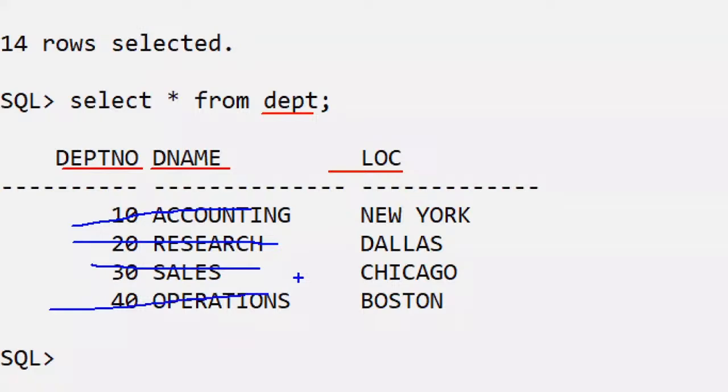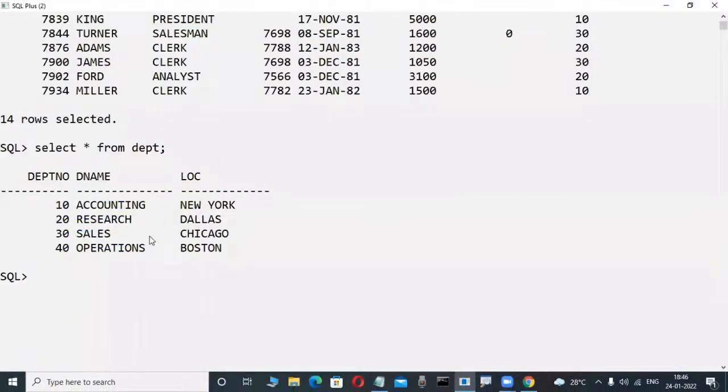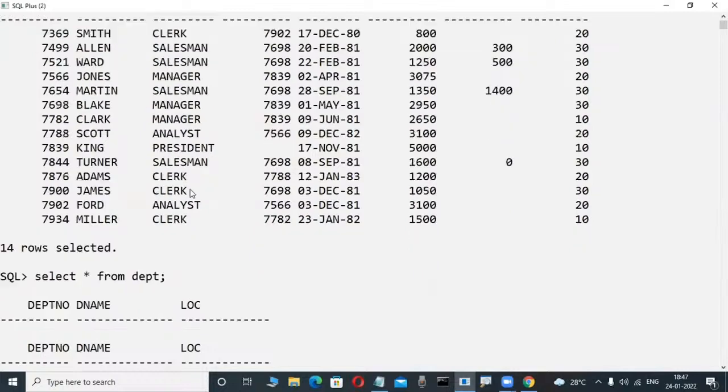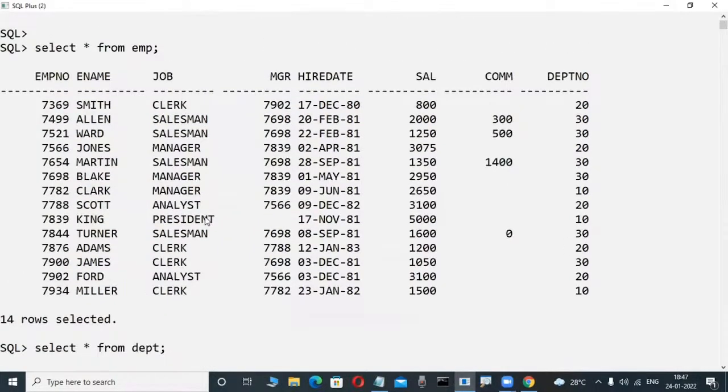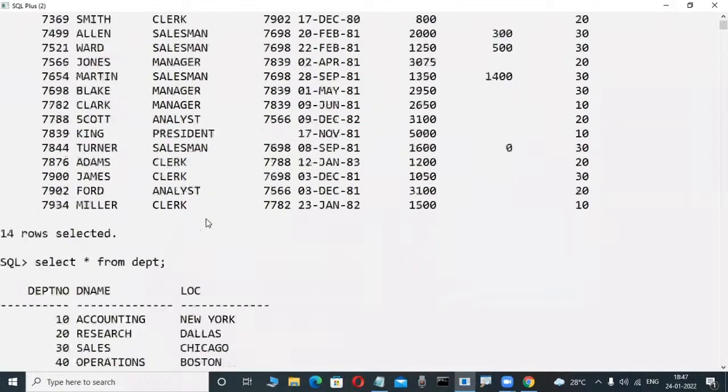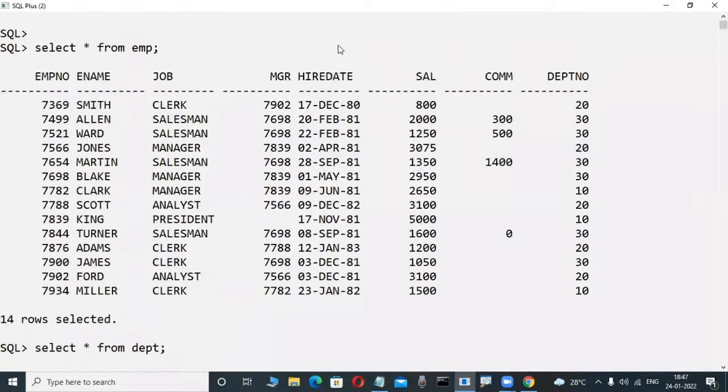For example, one is a big table, based on size only, and another one is a small table. Maybe the big table is EMP and the small table is DEPT. Guess it. Which one is the master table? Which one is the child? Really, what is master? What is child? What are the uses? You don't have an idea, but roughly, just guess, for interest only. Which one is the master table and which one is the child table? In these 2 tables, one is master, one is child. They are telling this in Oracle Corporation.